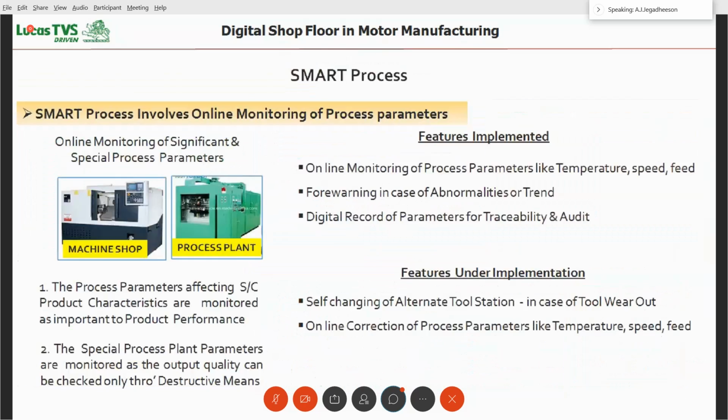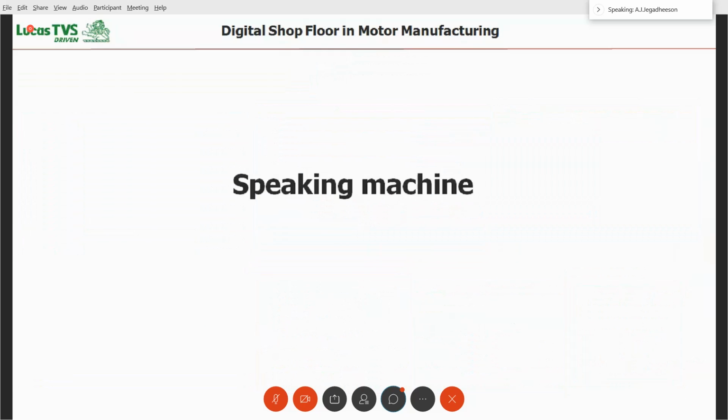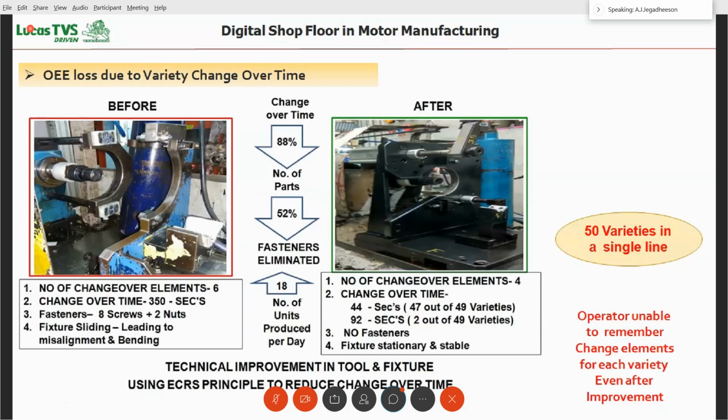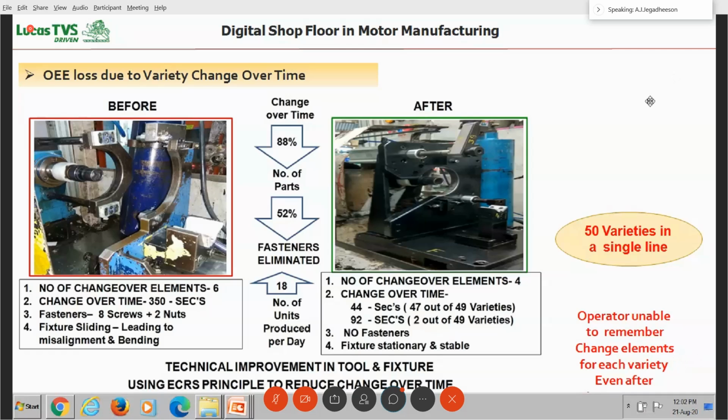Now, the next concept we have introduced is the concept of the speaking machine. What is the concept of the speaking machine? See, as I told, for overall equipment effectiveness, we have reduced downtime. Changeover time is a downtime. It is not available for production, it is a changing over.